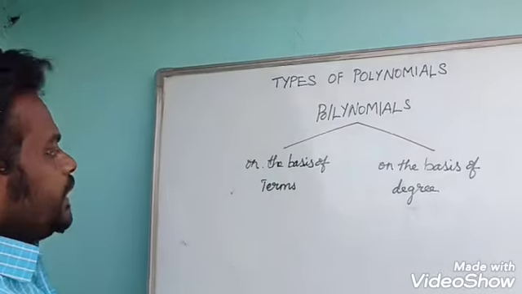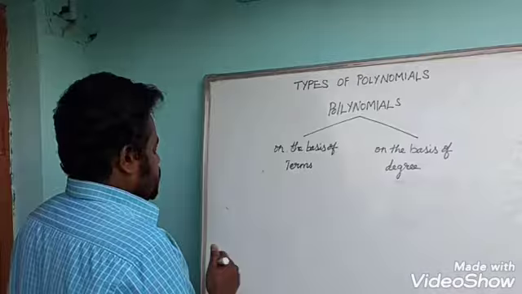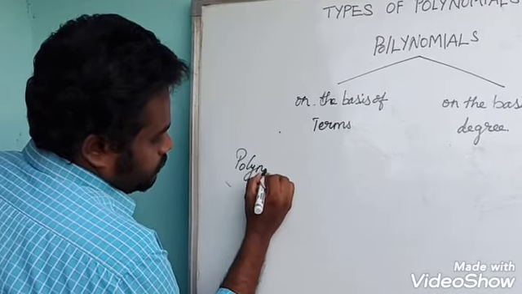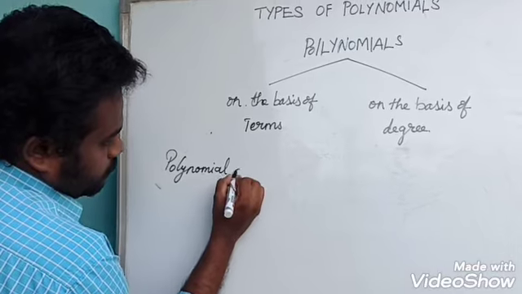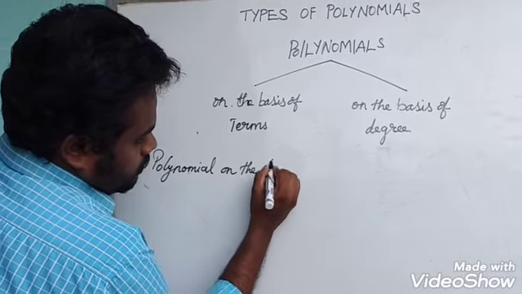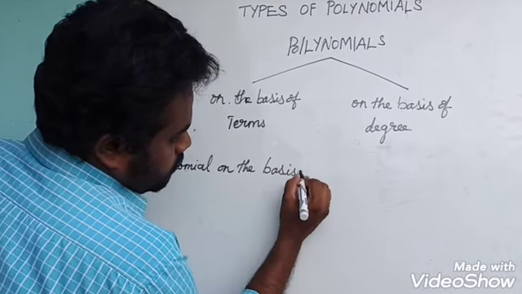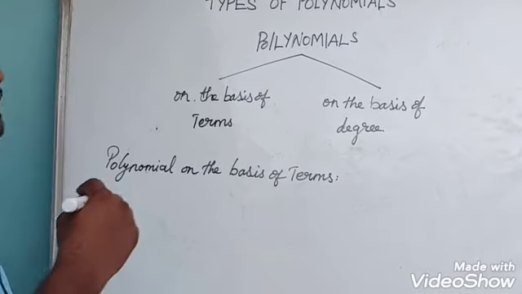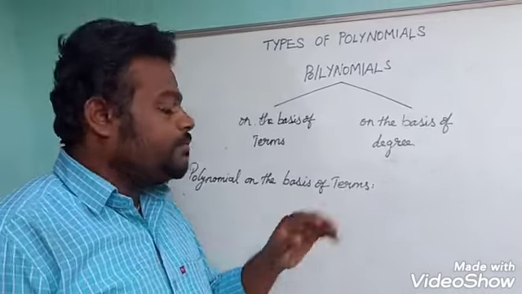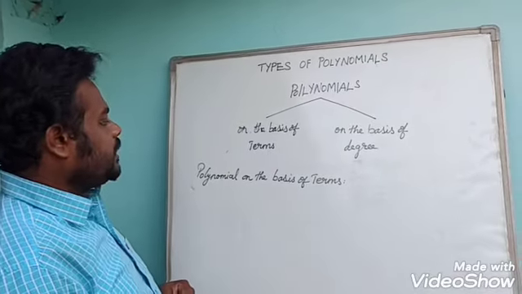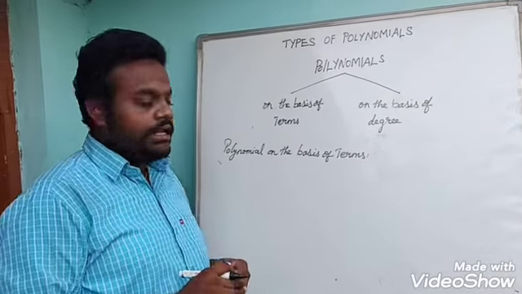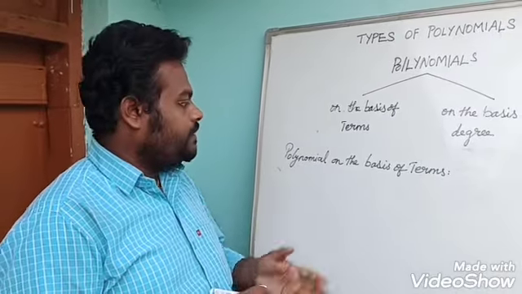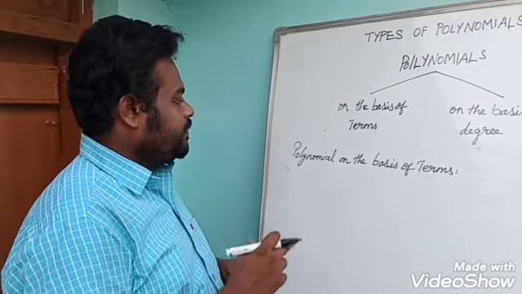First we have to see the basis of terms. Already we saw the definition of terms. A term is nothing but a combination of variables and constants, numerical values and alphabets.